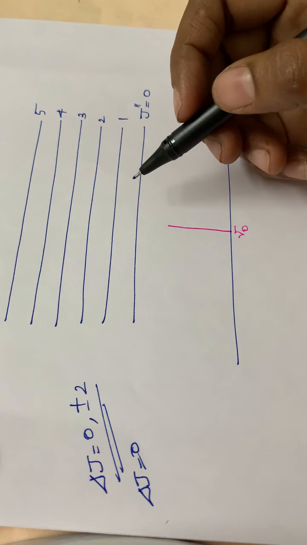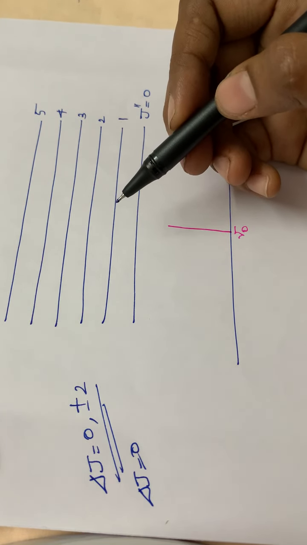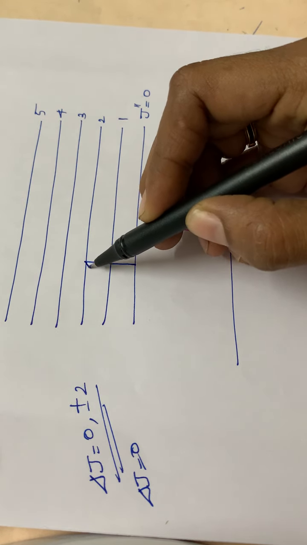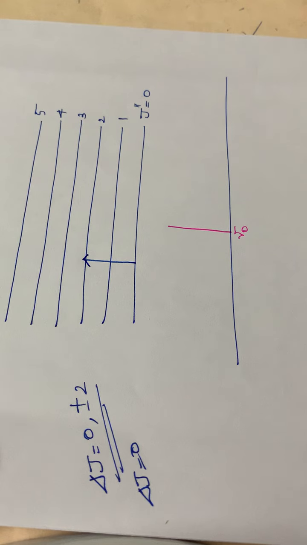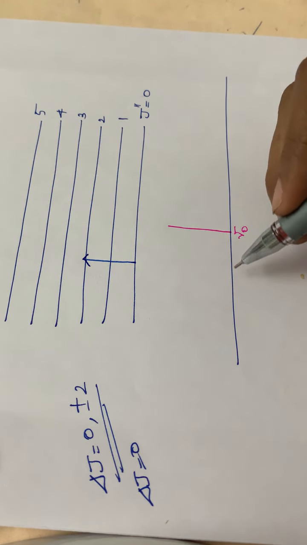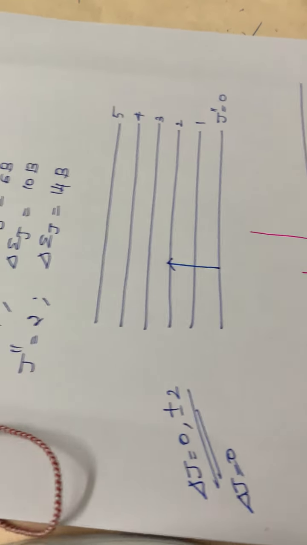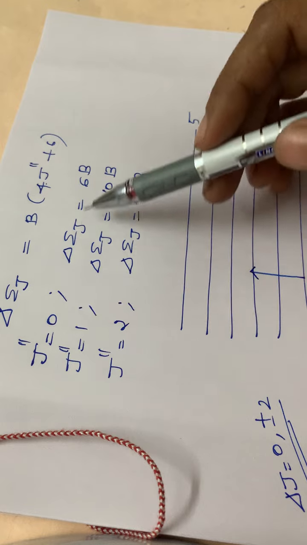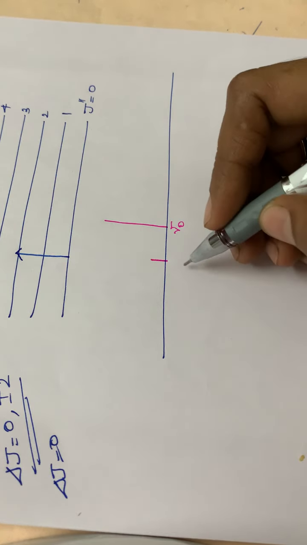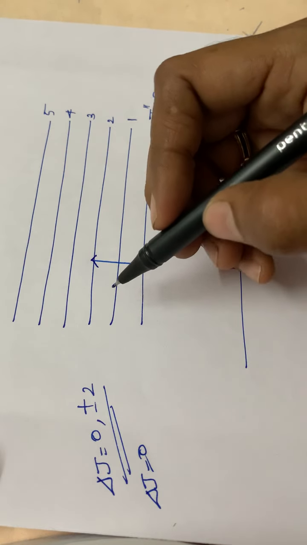Then, first of all I will be writing the Stokes lines. So the transition from 0 to 2, J dash equal to 0 to J dash equal to 2. Here one line will be occurring. And what is the energy corresponding to J2 dash equal to 0? It will be 6B. So this will be equal to 6B. Then the next transition from 1 to 3.